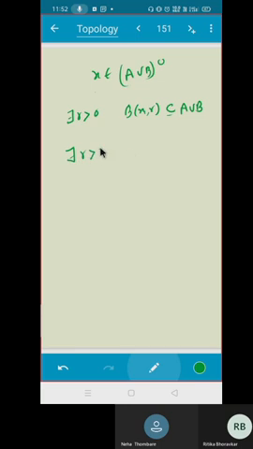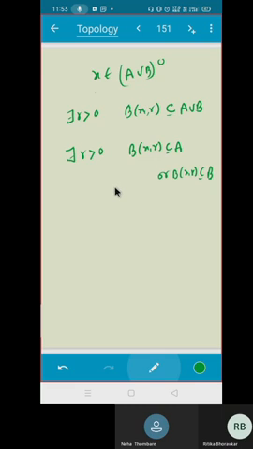If there exists R positive such that B(x, R) is contained in the union, can I say that B(x, R) is either in A or in B? Yes, it is either in A or in B. Okay, what next? Then x is in the interior of A or x is in the interior of B. Whether the same R will work or not? It is OR, right, sir? So it will work for any one.